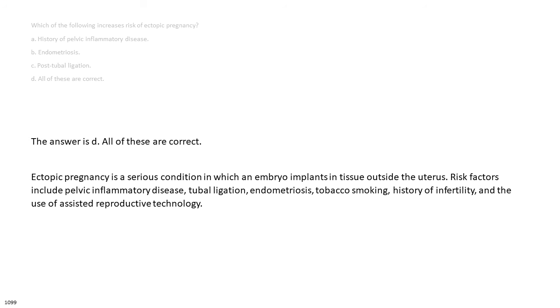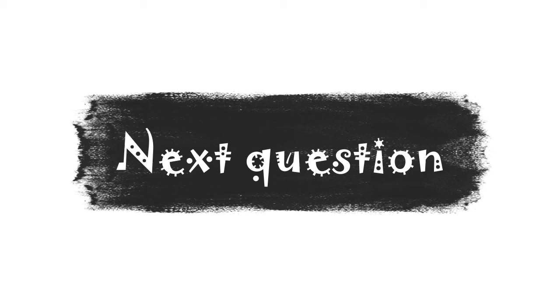Ectopic pregnancy is a serious condition in which an embryo implants in tissue outside the uterus. Risk factors include pelvic inflammatory disease, tubal ligation, endometriosis, tobacco smoking, history of infertility, and the use of assisted reproductive technology.